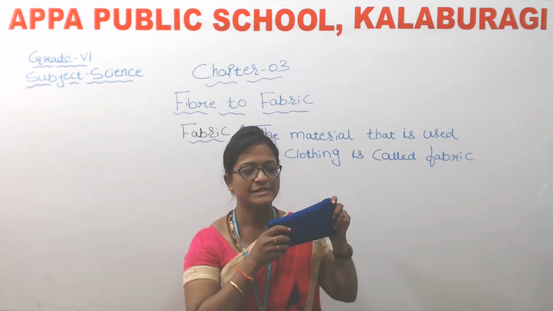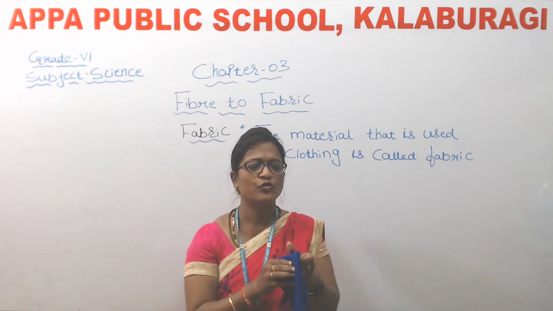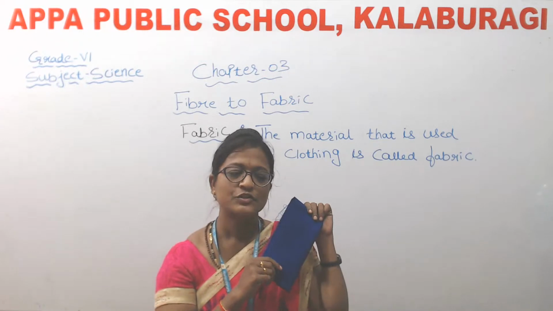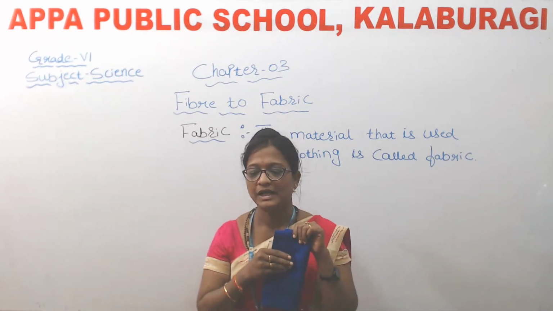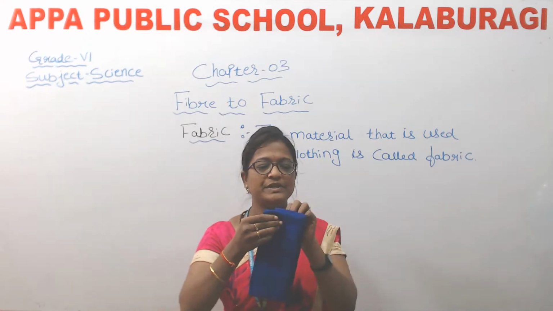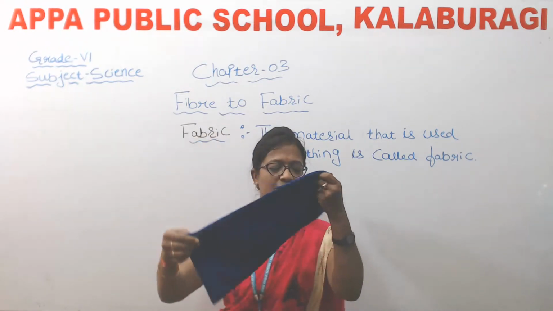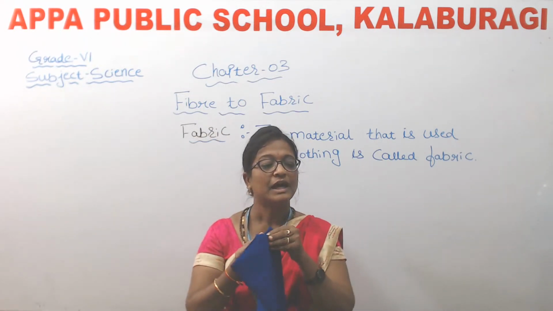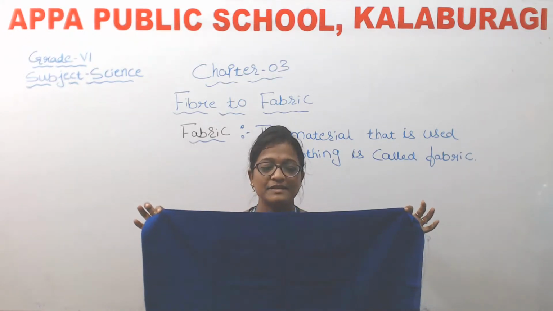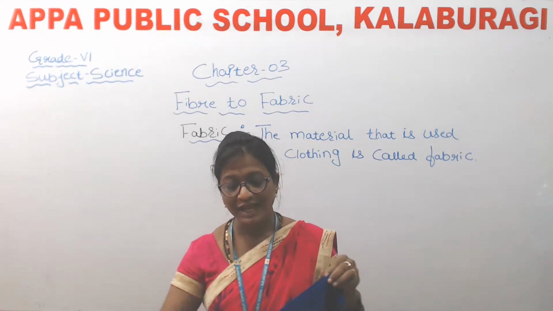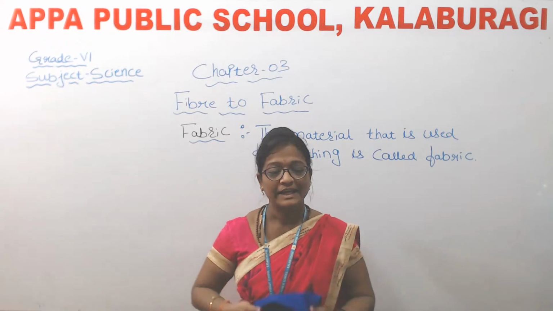As you all can see, it is a piece of fabric, isn't it? So when you look at this fabric, children, how does it appear? It appears to be a continuous piece, isn't it? So when we look at this fabric closely, how does it look, children? Any idea?